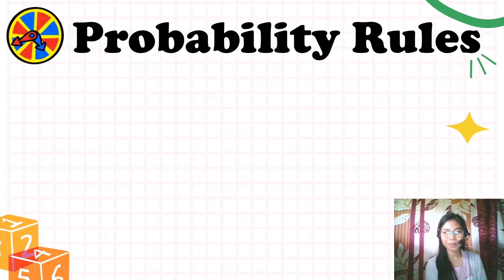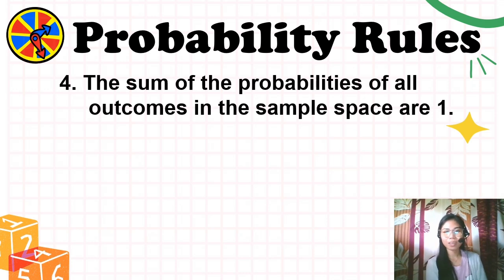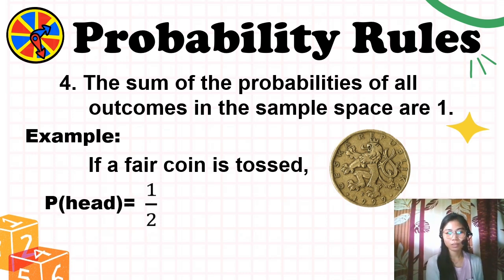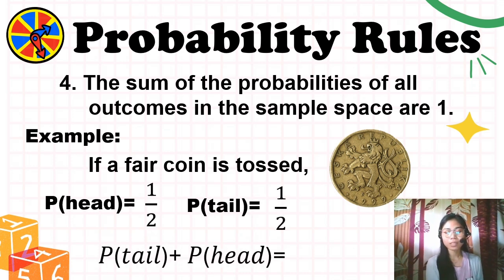The fourth and last rule is that the sum of the probabilities of all outcomes in the sample space is 1. Here is an example. If a fair coin is tossed, P of head is equal to 1/2, and P of tail is equal to 1/2. Then P of tail plus P of head is equal to 1.